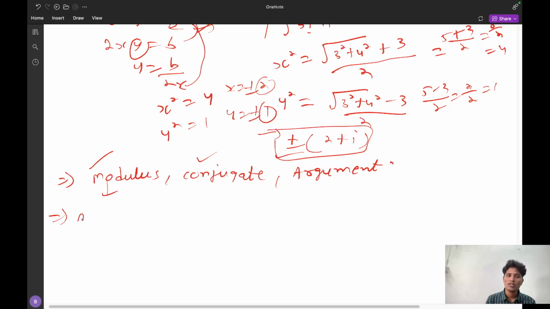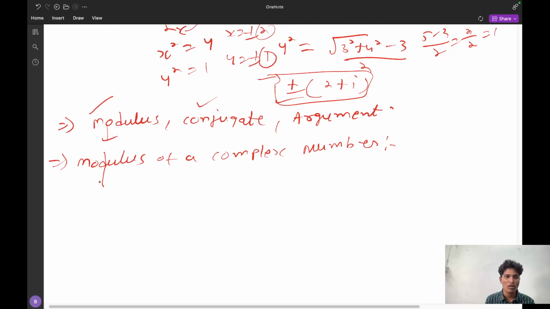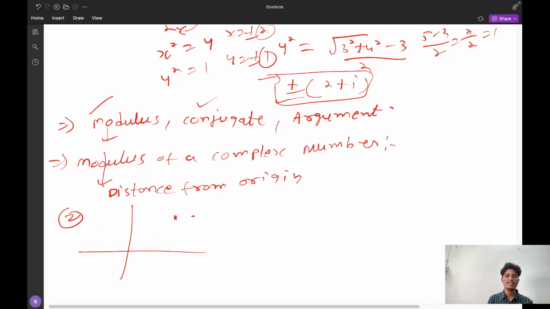What is modulus? Modulus of a complex number you have to find. What is a modulus? Simply you have to understand the definition. Modulus is nothing but distance from origin. Suppose z is a complex number. Suppose I am representing z here. This distance is said to be modulus. That is, the distance of a complex number from origin is defined by modulus, that is the modulus of z,